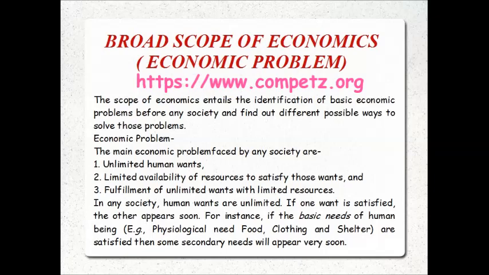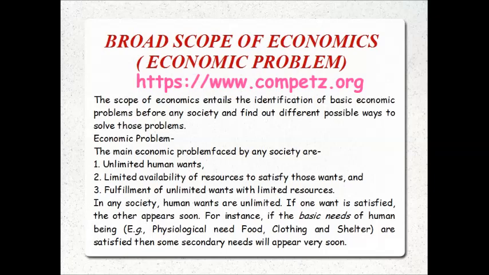Second comes the limited availability of scarce resources to satisfy those human wants. Then comes the fulfillment of unlimited wants with limited resources. So friends, in any society, human wants are unlimited.